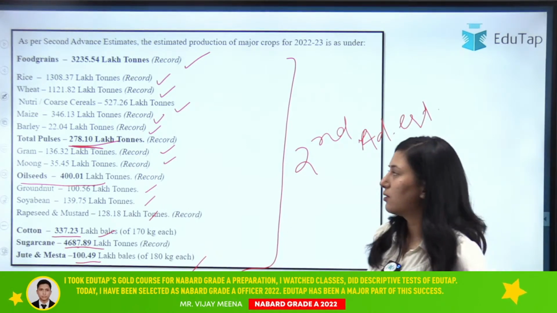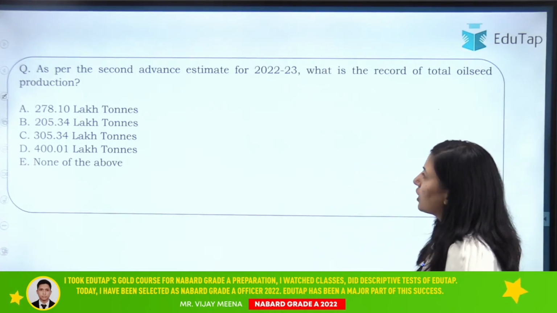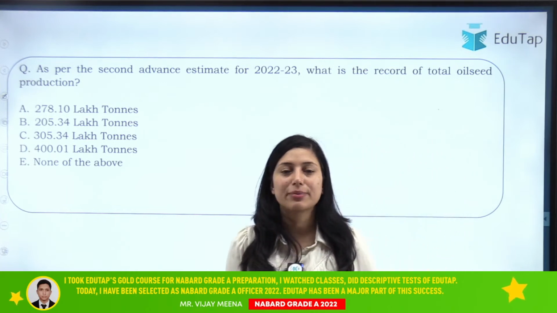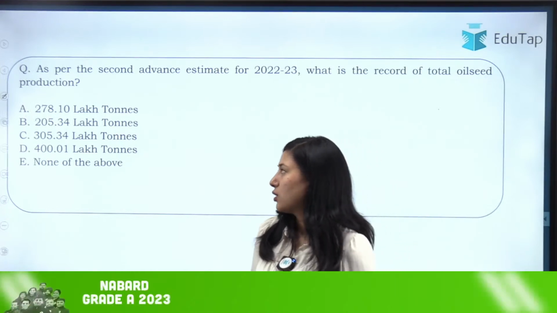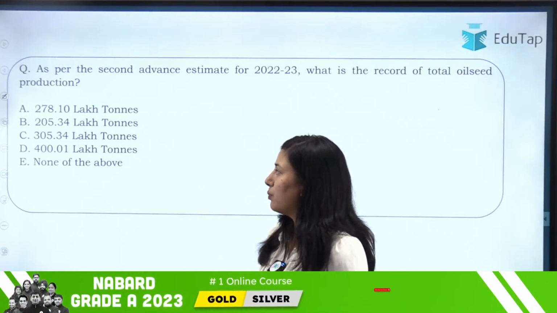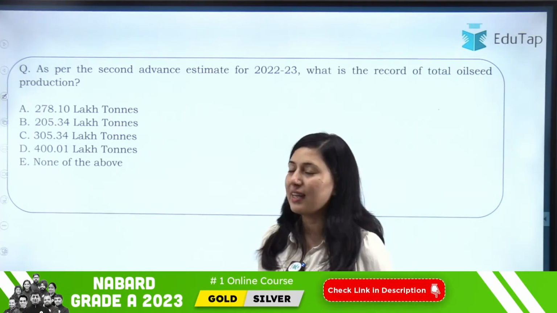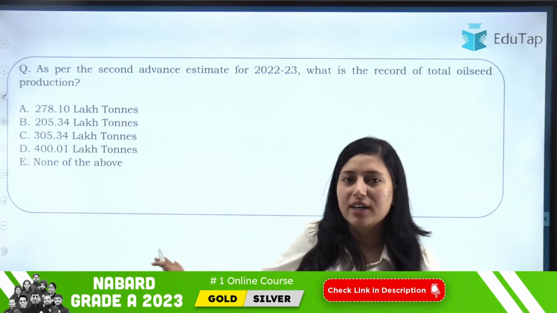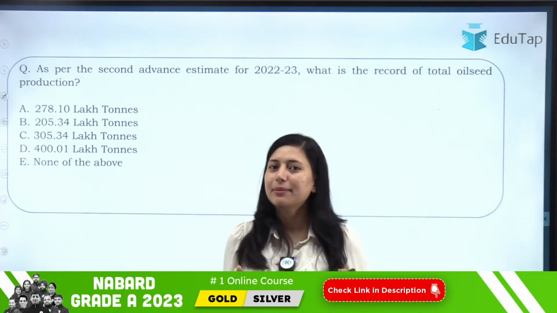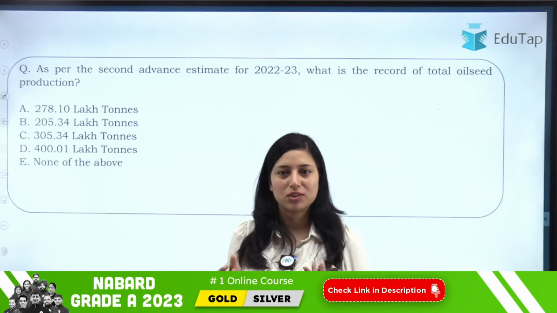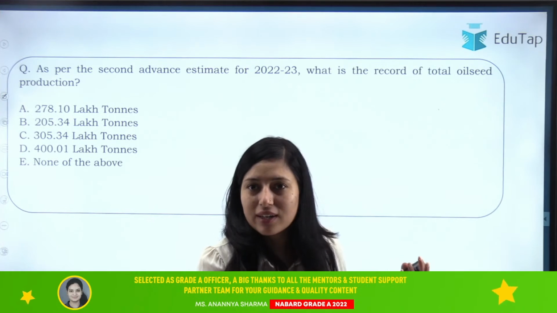So now let's solve the question. As per the second advanced estimate of 2022-23, what is the record of total oilseed production? Now you have to tell me what oilseed production record is as per the second advanced estimate. Your options are 278.10 lakh tons, 205.34 lakh tons, 305.34 lakh tons, or 400.01 lakh tons, or none of them. So what is the answer here? We have just discussed. I can see that 17 people are viewing, but only few are giving the answers. We have just discussed this. You can answer this easily.